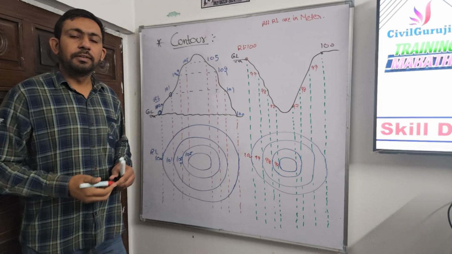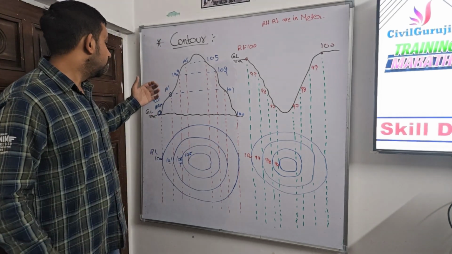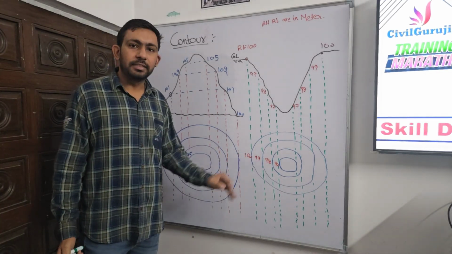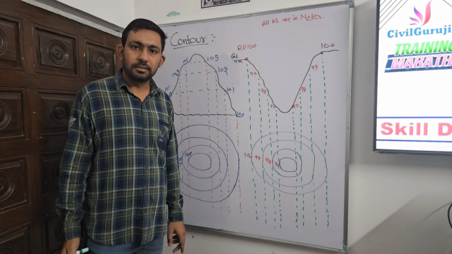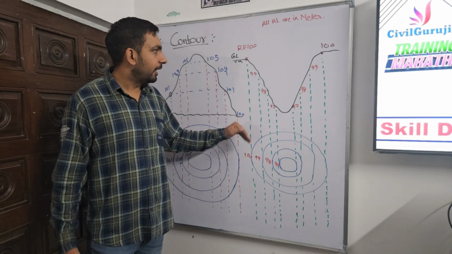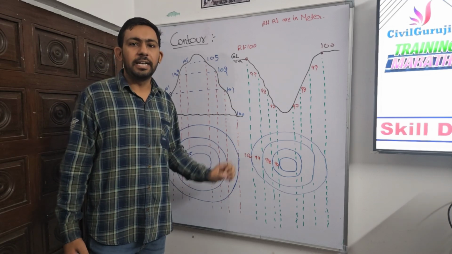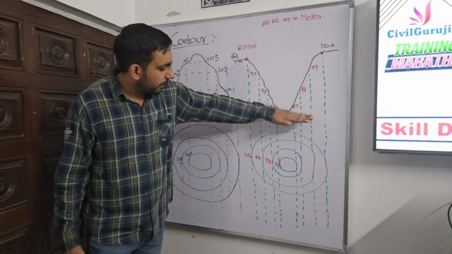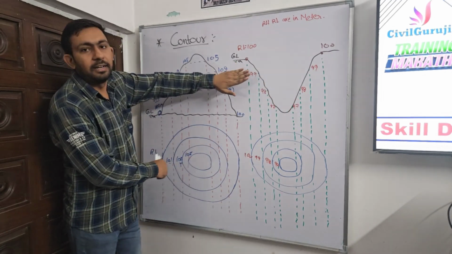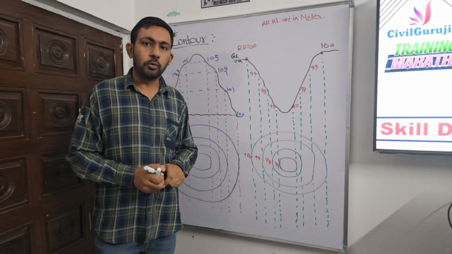In these contours, we can easily see that the pattern is totally opposite to what we have shown in the contours of the hill. Here RL is decreasing as we go inside the circles, and this decreasing RL tells us that as we go inside, our elevation is decreasing, which tells us about the presence of a valley. By seeing these 2D pictures only, we can easily tell that these are the contour lines of a hill and these are the contour lines of a valley. So this is about the contour lines.